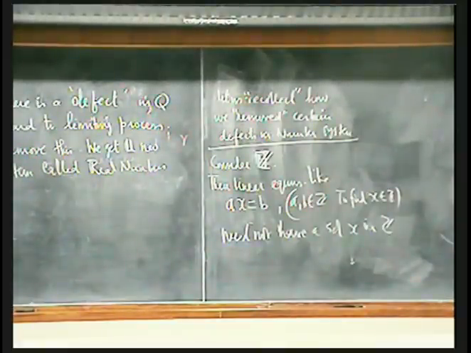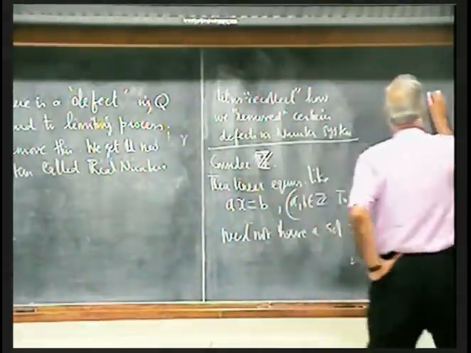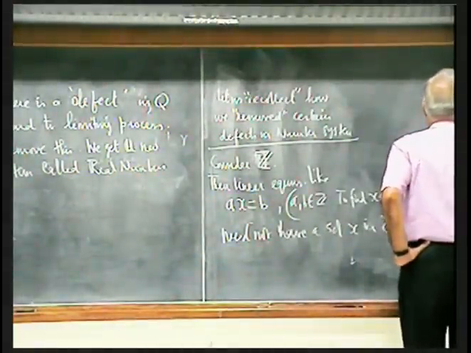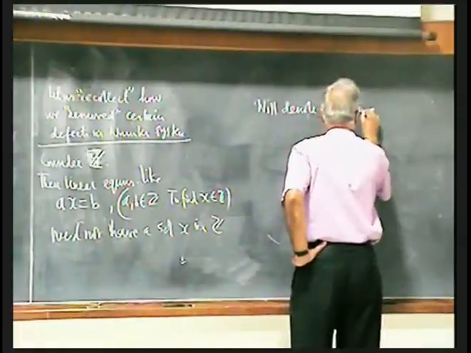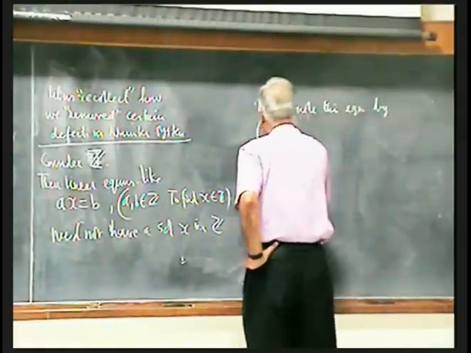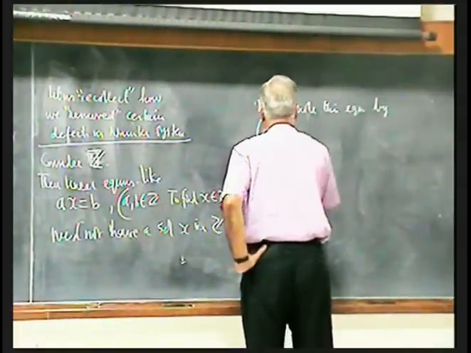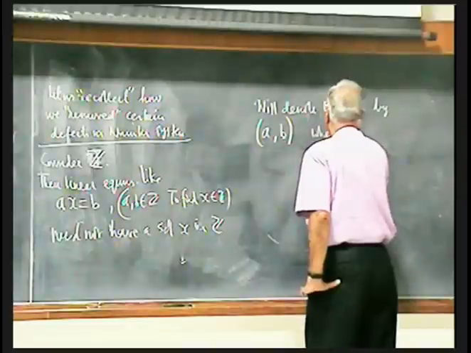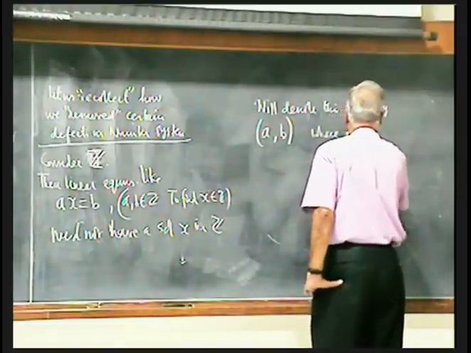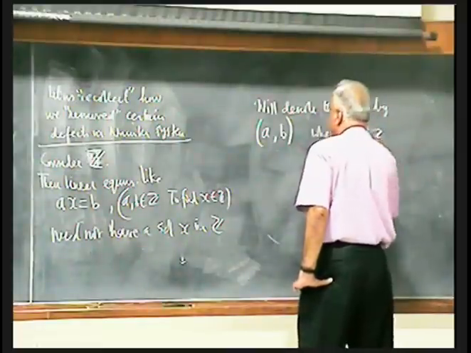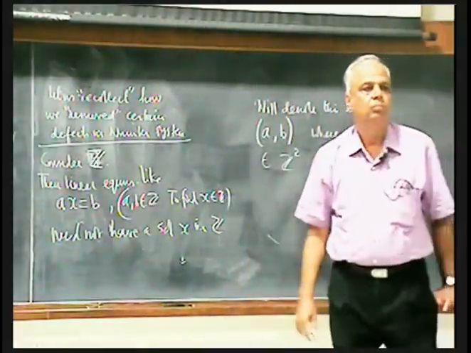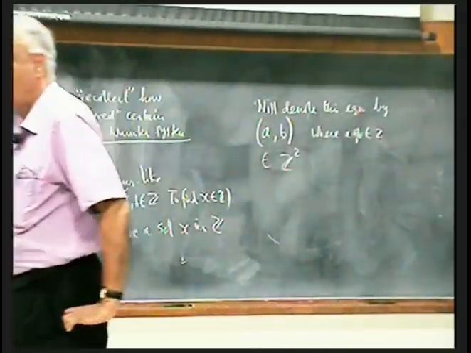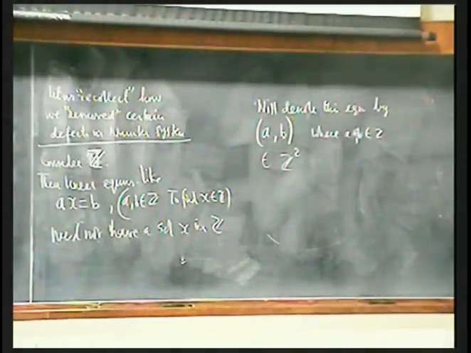So therefore, I will denote this equation by (A, B), where A, B belongs to Z. So it's an element in Z squared, the left hand side and the right hand side of that equation.